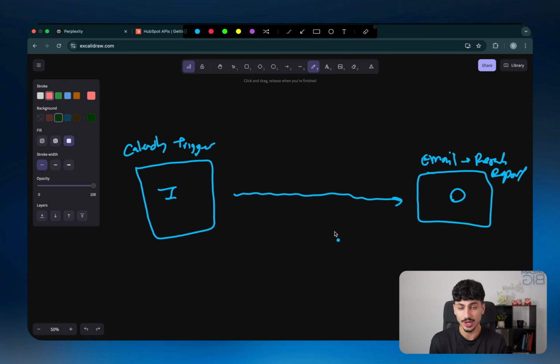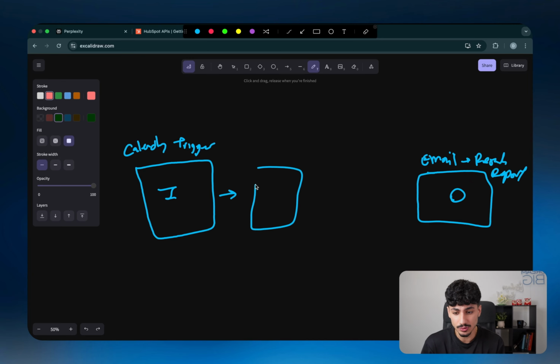Now, instead of jumping straight in and saying, okay, well, this is the Calendly trigger, and then it's going to go to this place, and it's going to go to this place, and it's going to go to this place, what I actually do is I make a very broad overview of that workflow. So in this instance, we said the input's this and the output's this. Well, the Calendly trigger is going to come in, and then what's going to happen is we're going to do a bunch of research. Research is a very broad term, and there's a lot of different steps inside research, but at this point, we just care about that overall step, which is research.